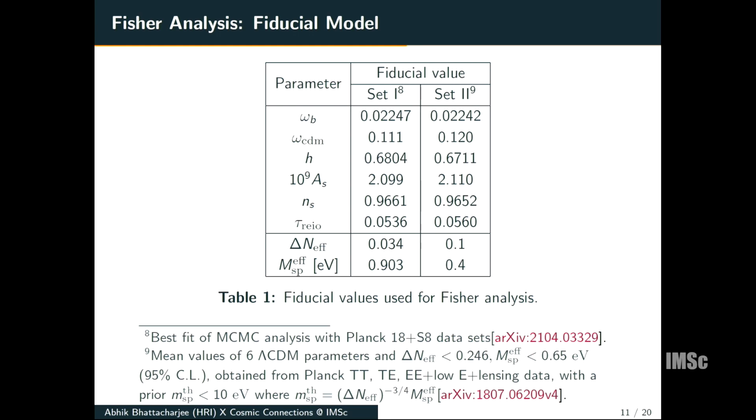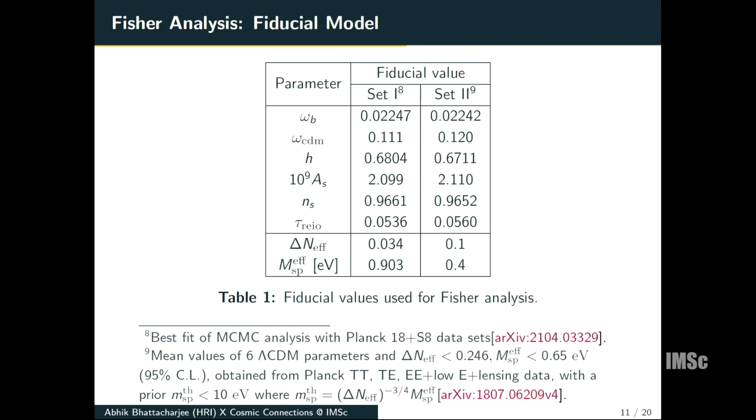So the fiducial model for analysis consists of these 6 Lambda CDM parameters and these 2 phenomenological parameters. We consider 2 sets of fiducial values. The first one corresponds to the best fit of the MCMC with Planck 18 and SPT data sets performed in this paper for the model.